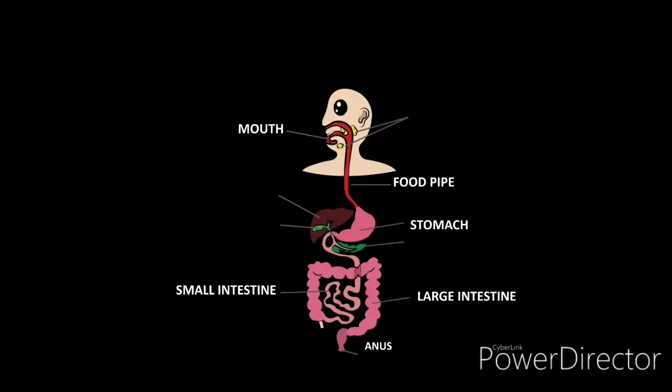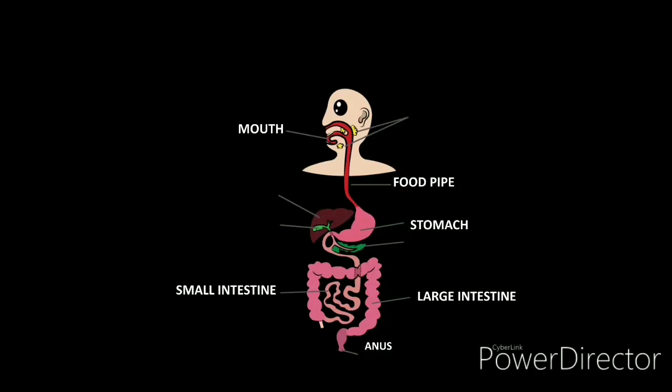The small intestine is a coil like tube that connects the stomach to the large intestine. As you can see in the picture, the small intestine is light pink in color. Now, from the small intestine, the undigested food, or the unwanted food, moves to the large intestine.